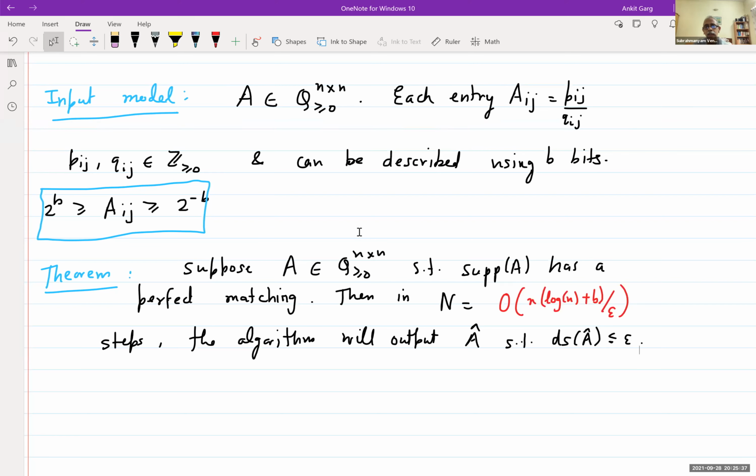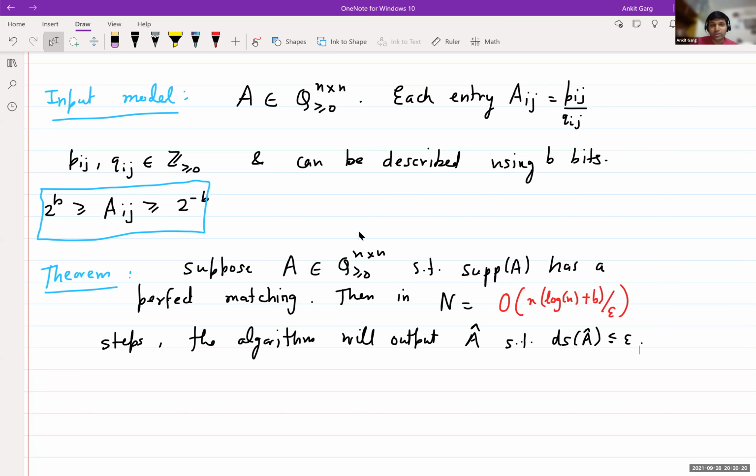One way to see it is that you can frame this problem as a convex optimization problem, and then use standard tools like the ellipsoid or interior point methods to get log 1 over epsilon dependence. Actually, strongly polynomial refers to something else: that the number of arithmetic operations depends only on the number of entries. Yes, I meant polynomial only, I just wanted log epsilon. But you can also get strongly polynomial.